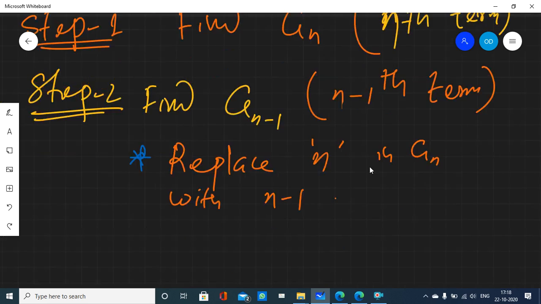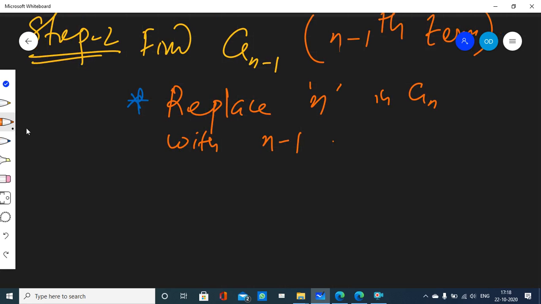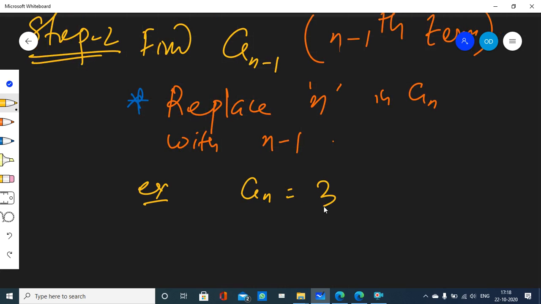Let me give you an example. Let's say a(n) is equal to 3n, and I want to find a(n minus 1). What does it mean that the nth term is 3 into n?